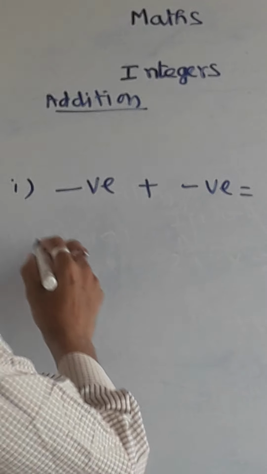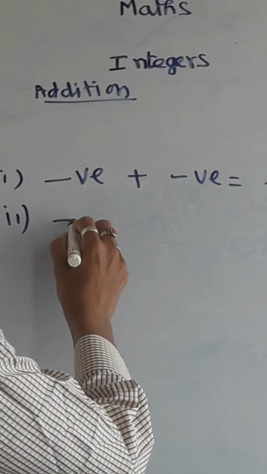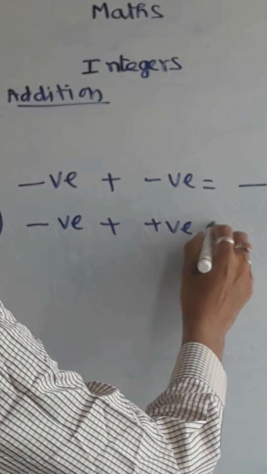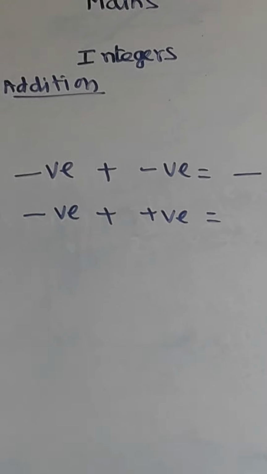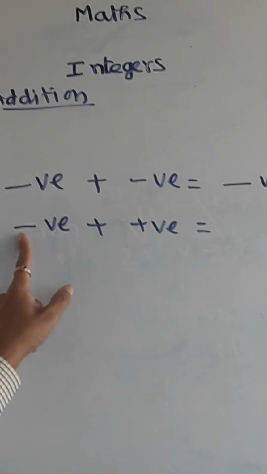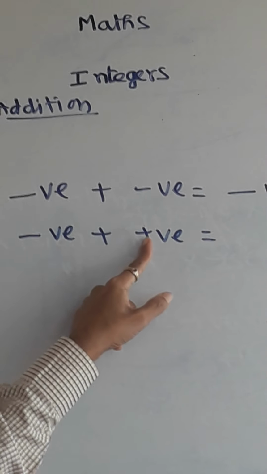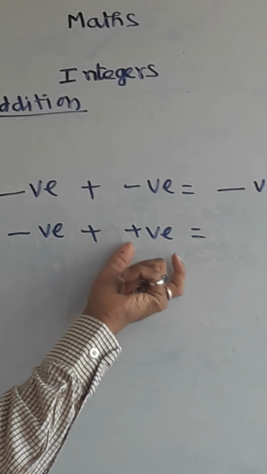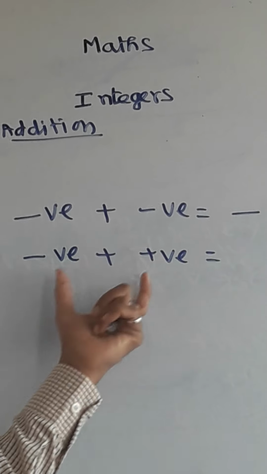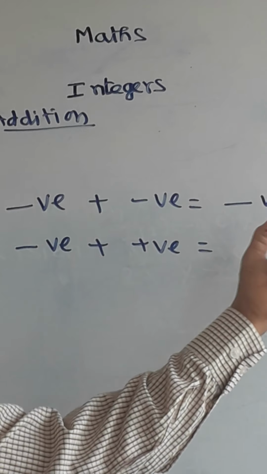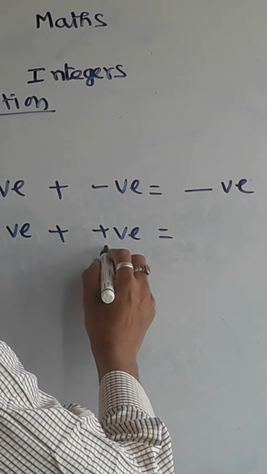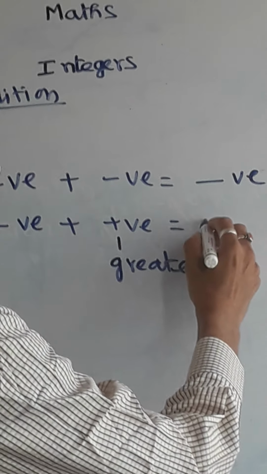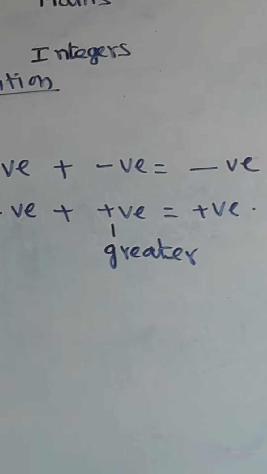Suppose you are adding different types: negative integers that you are adding with positive integers. Then what will happen, you will have the doubt. In that case, how to remember: suppose loss is there, here plus is gain, I already said. In that you have to compare both numbers, which number is greater. Suppose somebody has a lot of gains, then after the difference, some gains only will remain. So suppose the positive number is greater, then you will get the answer as positive.